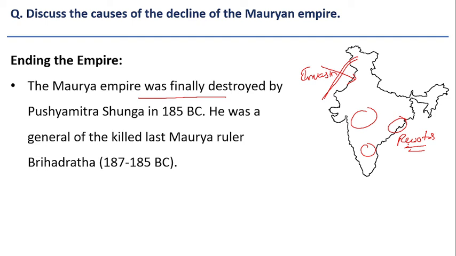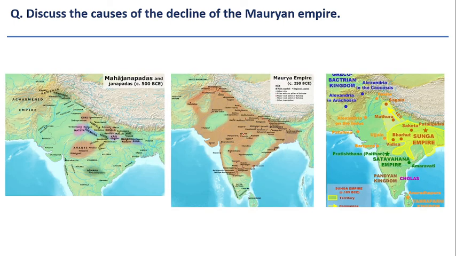Under these circumstances, in 185 BC, one of the generals of the Mauryan Emperor Brihadratha, called Pushyamitra Shunga, killed his master and replaced the Mauryan dynasty with a new dynasty called the Shunga dynasty. This is how the Mauryan Empire ended, and these are the various causes for the decline of the Mauryan Empire.